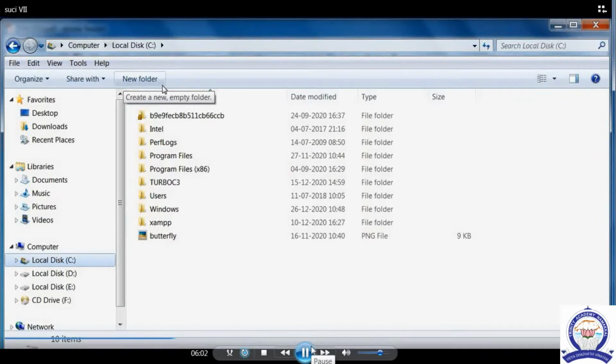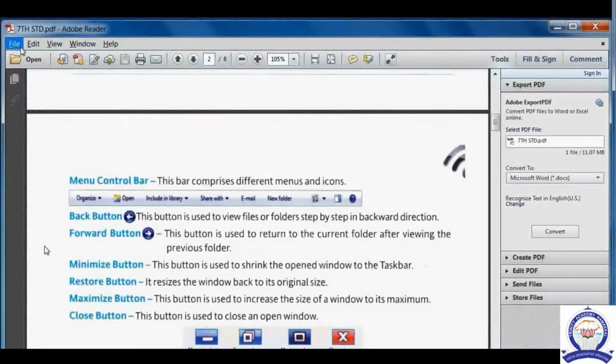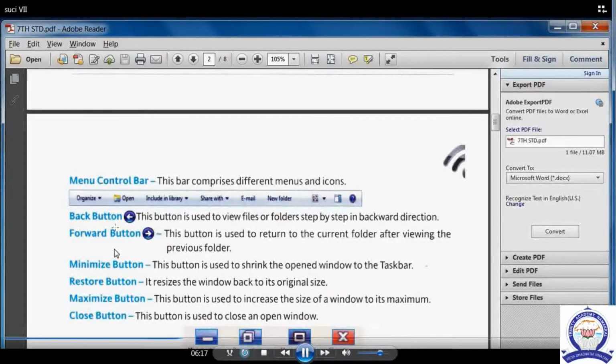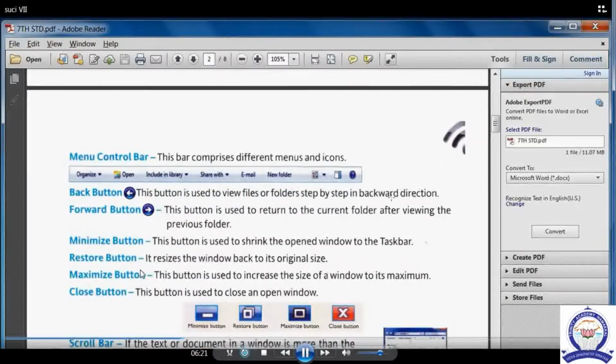with the help of share with options, if the share with option is available, we can share. Okay children, then these are the C colon, D colon, E colon and F colon. So these all we can see inside the computer icon.